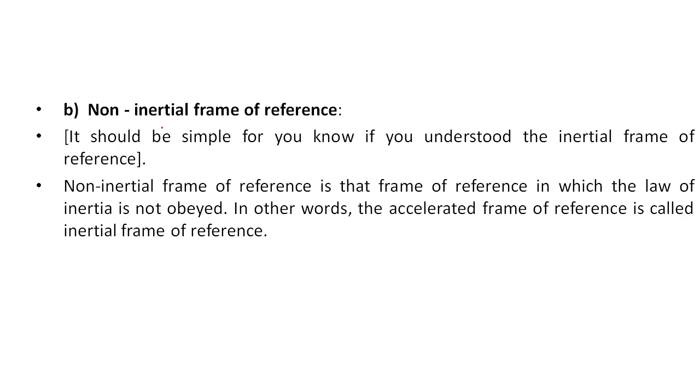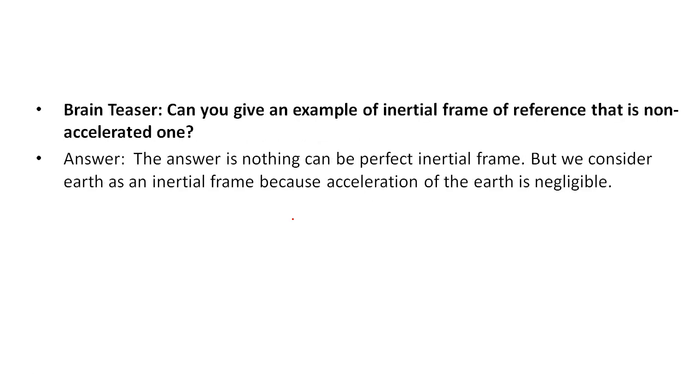Now non-inertial frame of reference. It should be simple for you now if you understood the inertial frame of reference. That is, non-inertial frame of reference is that frame of reference in which the law of inertia is not obeyed. In other words, the accelerated frame of reference is called non-inertial frame of reference. Can you give an example of inertial frame of reference, that is, a non-accelerated one? The simple answer is nothing can be a perfect inertial frame of reference, according to me. I might be wrong, but we consider Earth as an inertial frame of reference because the acceleration of the Earth is negligible and Earth is a very, very big object.